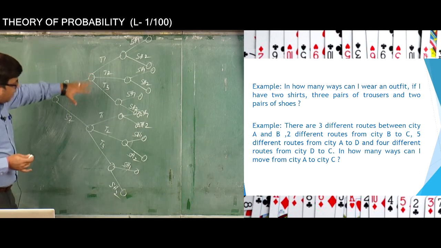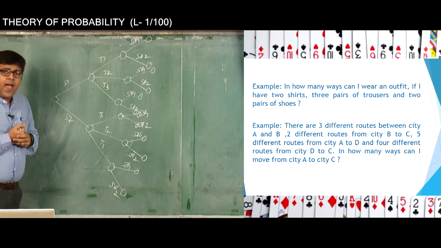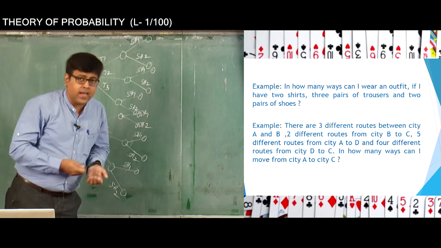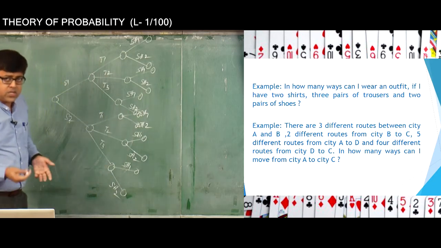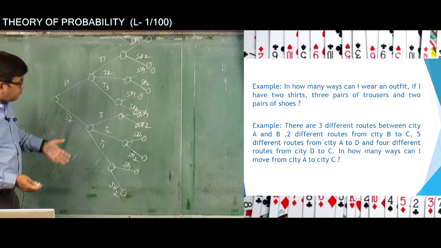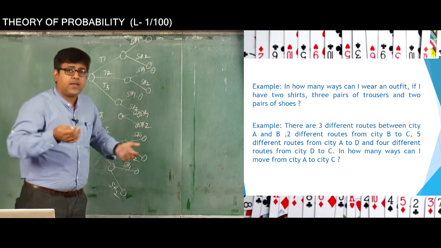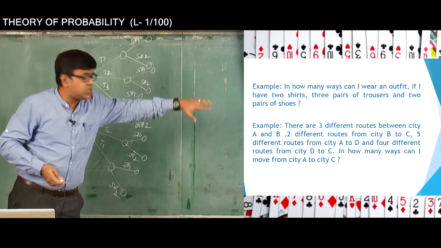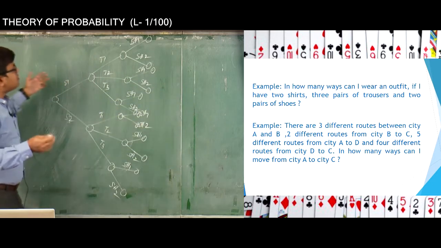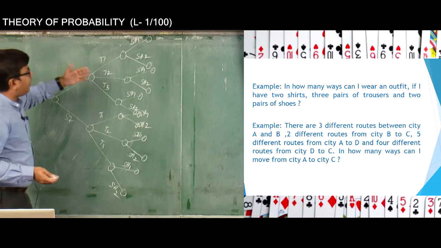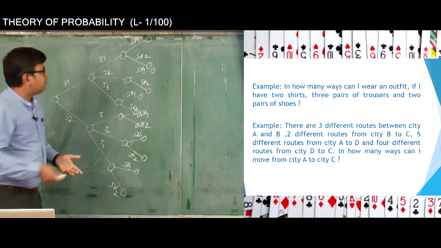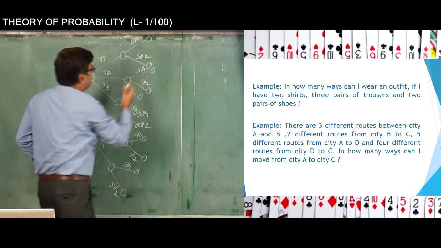So this tree diagram helps us to find out how many ways I can wear an outfit. Now how do I find that? That's the main question: how do I find out how many outfits I can wear with these combinations of shirts, pairs of trousers as well as shoes. That can be easily obtained by counting the number of leaf nodes of this particular tree. Now what are the leaf nodes? The leaf nodes are these nodes. So how many leaf nodes do we have?